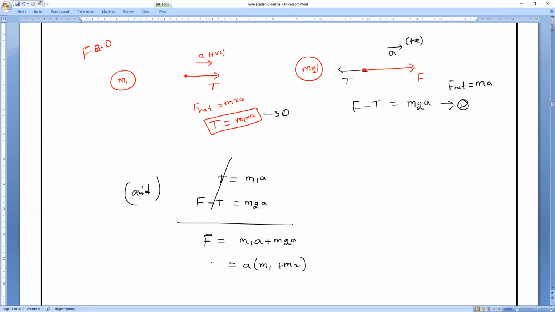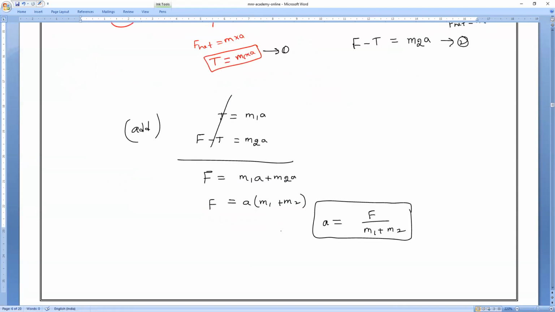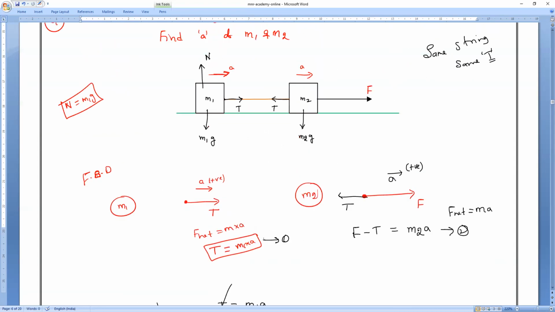So from that, A I want. A is equal to what will come? Everybody? F divided by M1 plus M2. Okay, understand? All of you? Please respond. Okay, yes.